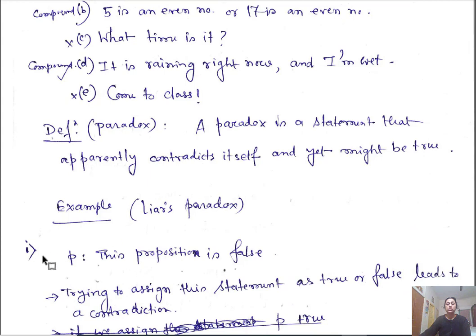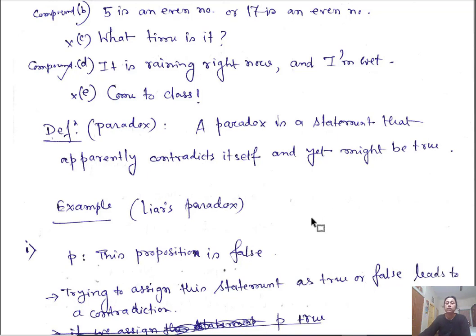say this is the proposition. P is the proposition, this statement: this proposition is false. Okay, so if you try to assign this a true value, what it says, if this statement is true, means this proposition is false.